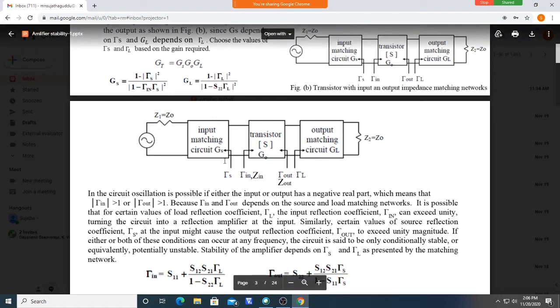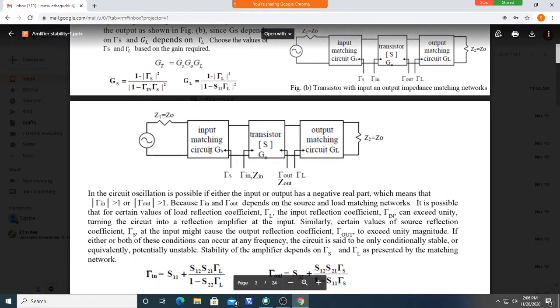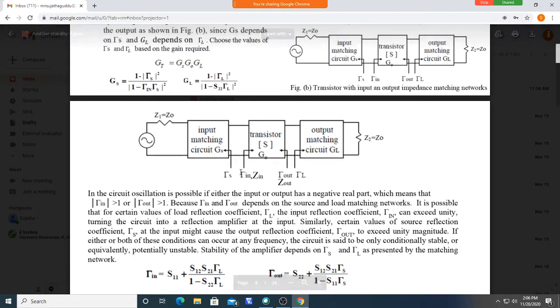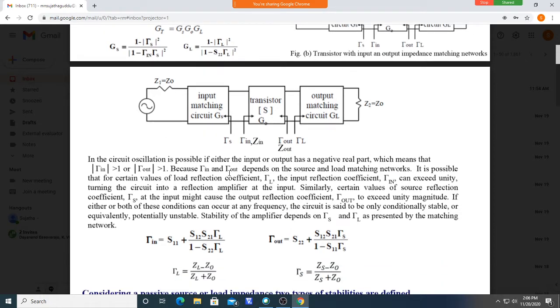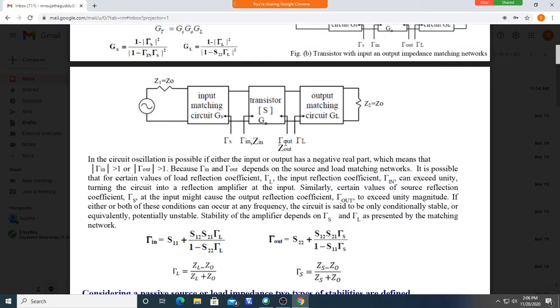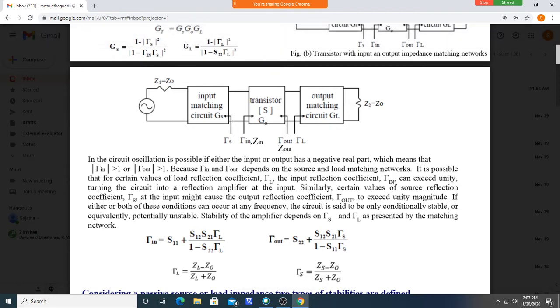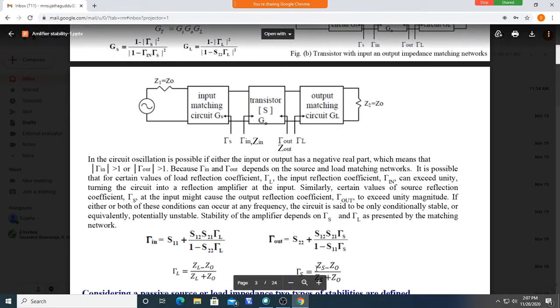Okay, so once you set your input impedance ZS looking towards the source direction, for that value of ZS, this output reflection coefficient Γout should not become greater than 1. That you have to check, because Γout depends on the value of Γs, which depends upon the value of ZS, whatever you are setting here.